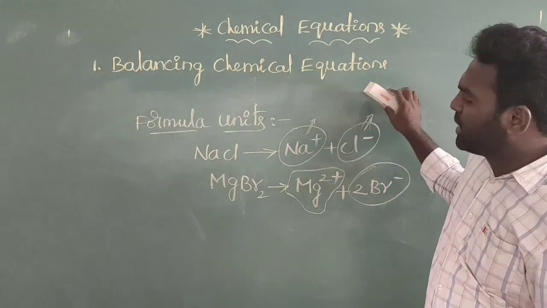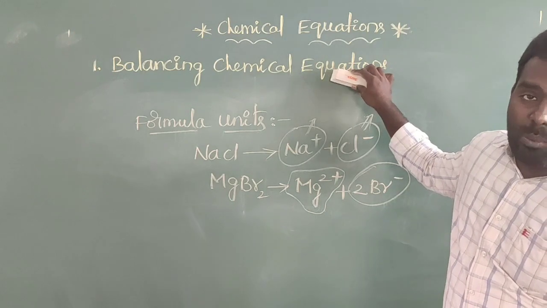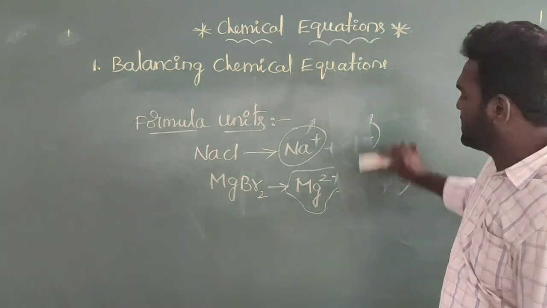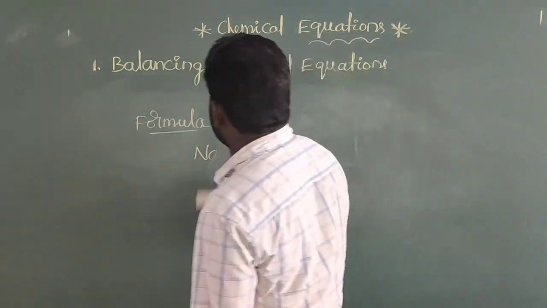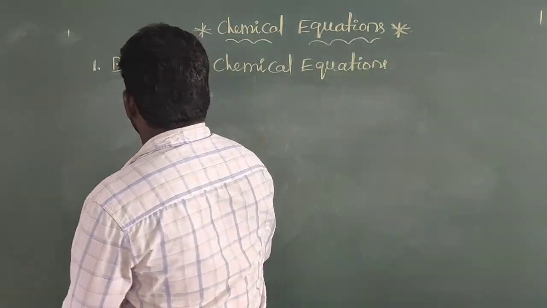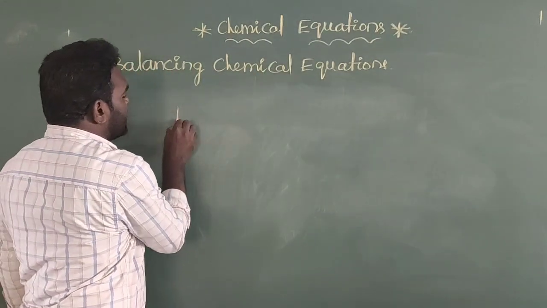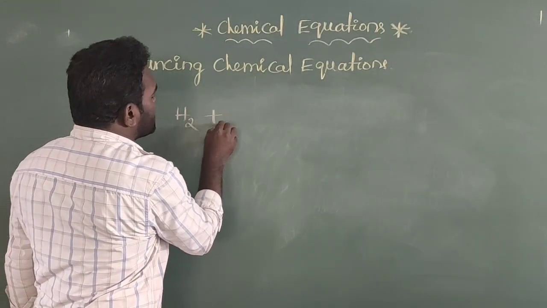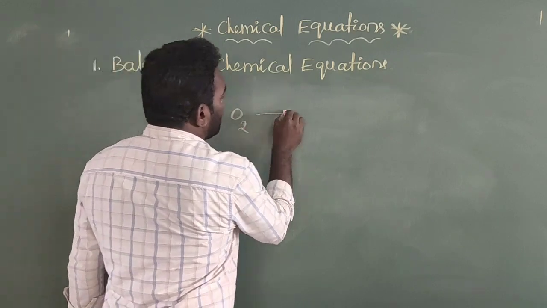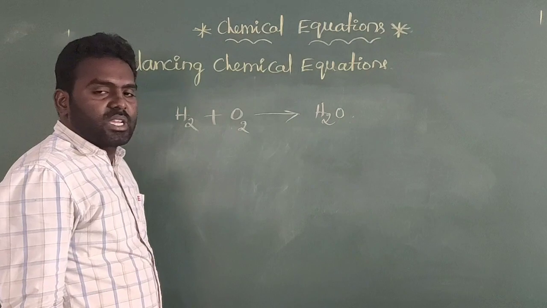These formula units are also one of the parts of balancing chemical equations. So now you can see I am going to balance some equations. Here I am writing 2 or 3 examples. The first one is H2 plus O2 gives rise to H2O.